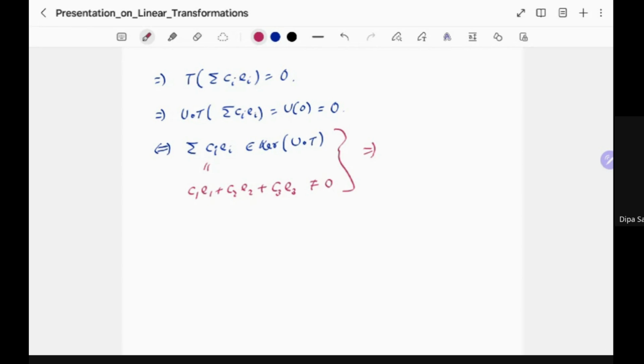that U compose T is not injective because there is a non-zero element in the kernel of U compose T. And that's all we wanted to prove.